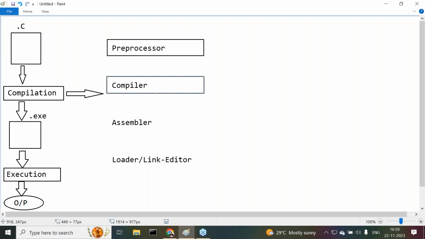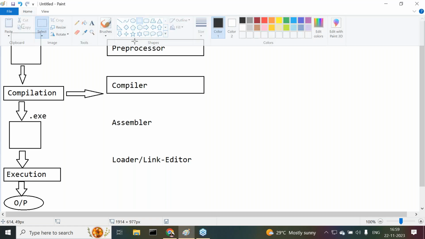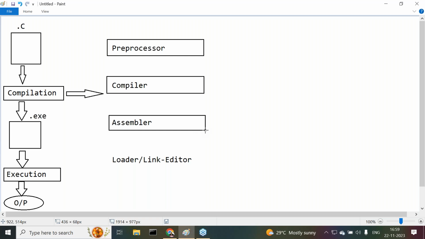Okay, right. Now let's move to the punch. So preprocessor, compiler. After this, assembler. After this, loader, link editor.